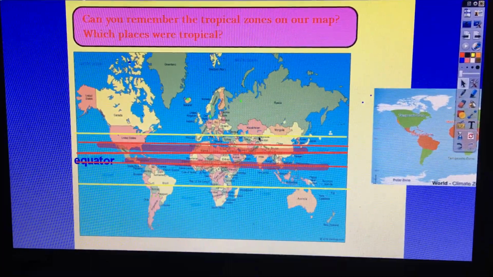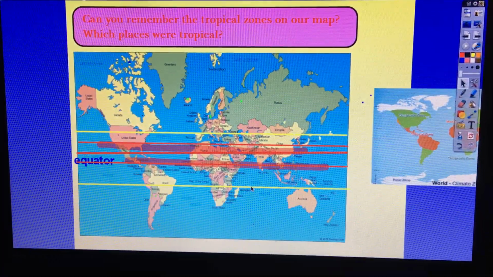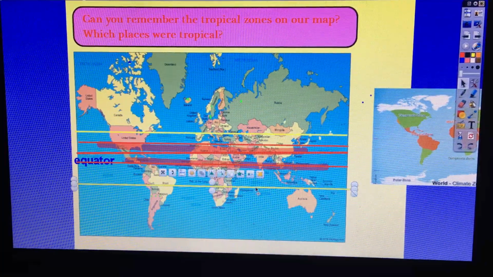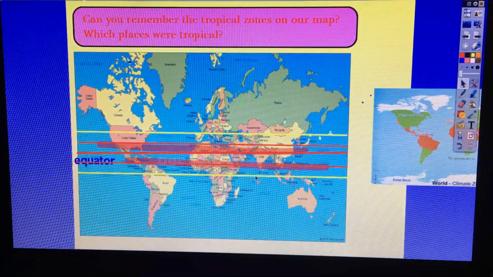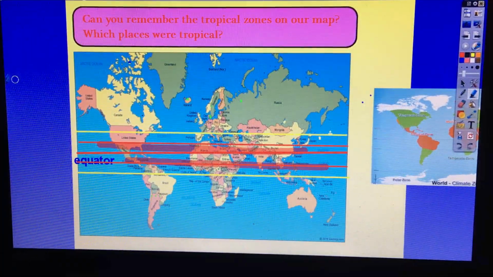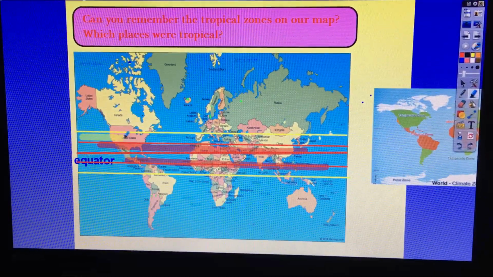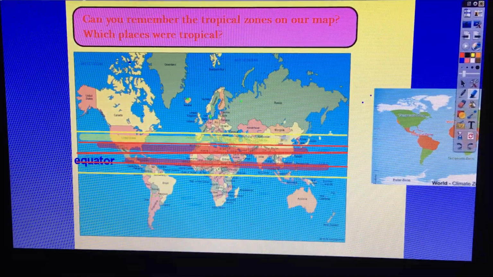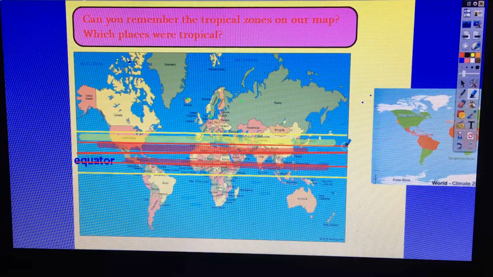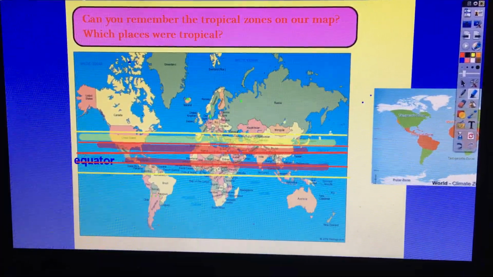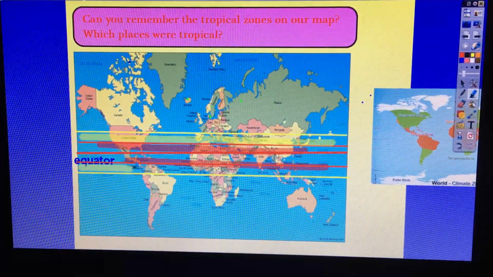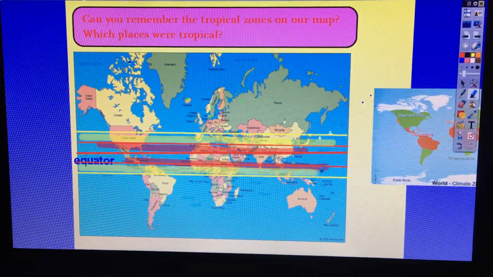What are the next ones? Still close to the equator, but they're not as hot and wet like the tropical zones. These are called the subtropical. Well done. So anything in this yellow bit here, so in between here and here. If you go closer, this is now the tropical bit. This is called the subtropical, where you get the dry, sandy deserts.